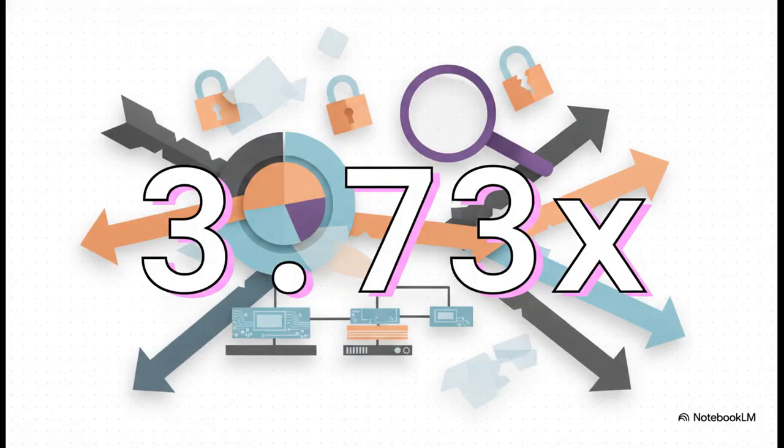The numbers are wild. Researchers tested 9 different attacks across 181 models, and they found that our existing benchmarks have been drastically underestimating the threat. Transferable attacks against defended models can degrade accuracy up to 3.73 times more than we previously thought. And why? Simply because the attackers are adapting to our transparent defense strategies.